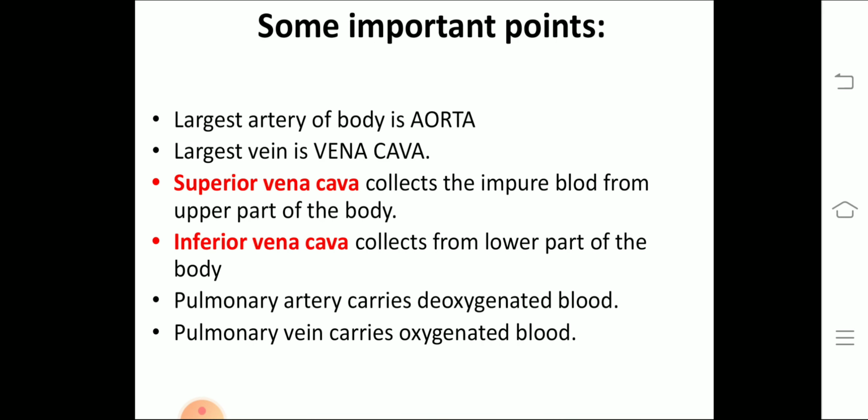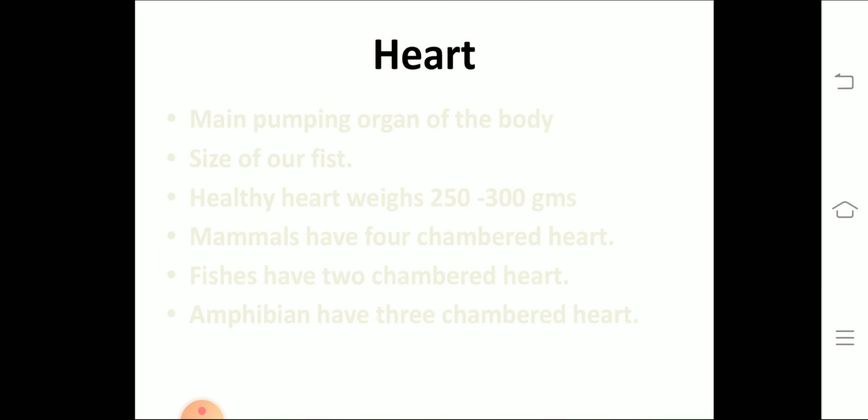Next, some things you should know for your general understanding. The largest artery of the body is aorta, and the largest vein is vena cava. Vena cava is divided into superior and inferior. Superior collects from the upper part of the body, and inferior vena cava collects from the lower part of the body. The only artery which carries deoxygenated blood is the pulmonary artery, and the only vein which carries oxygenated blood is the pulmonary vein.